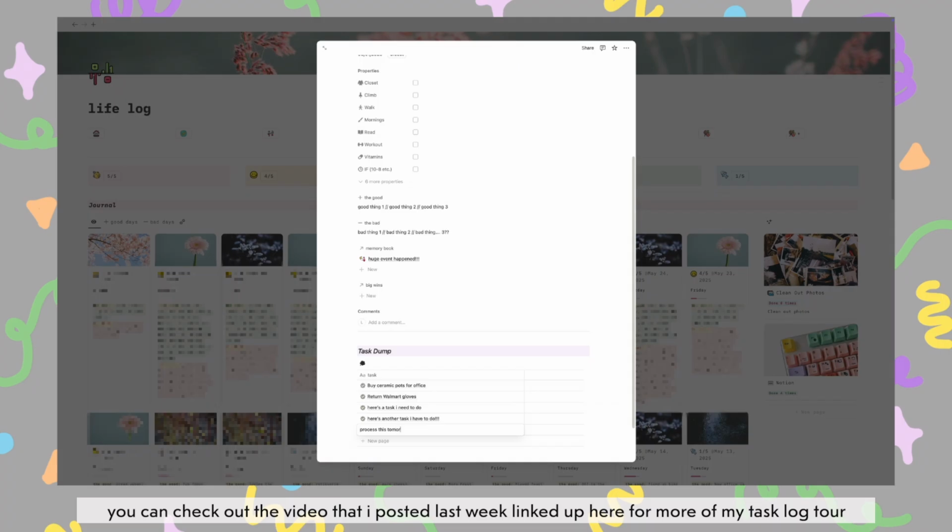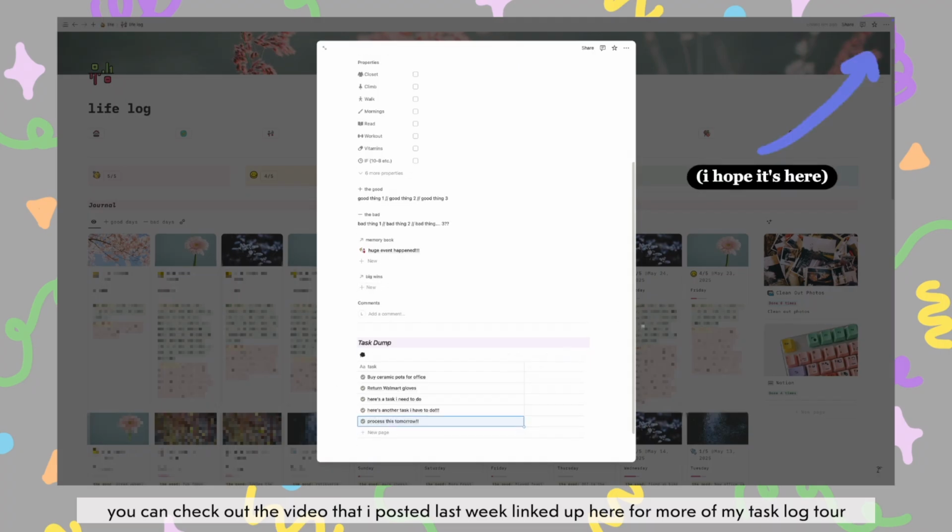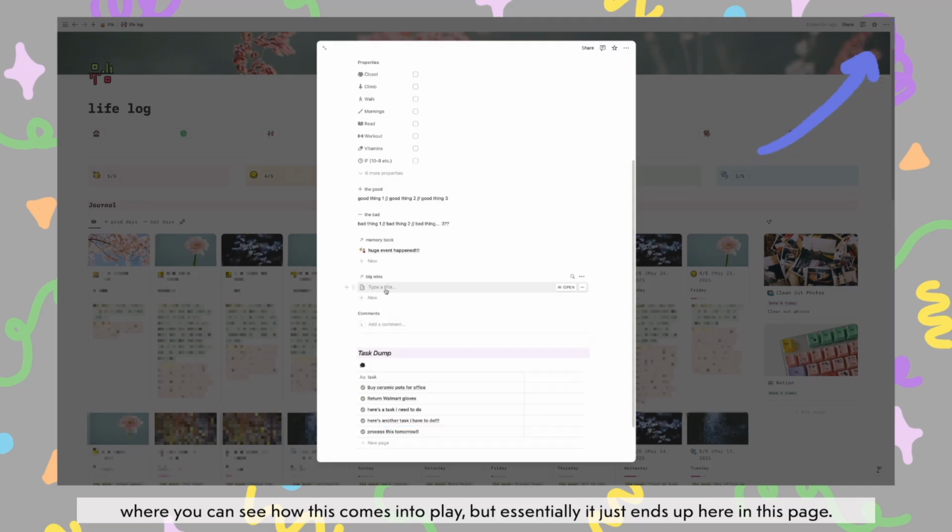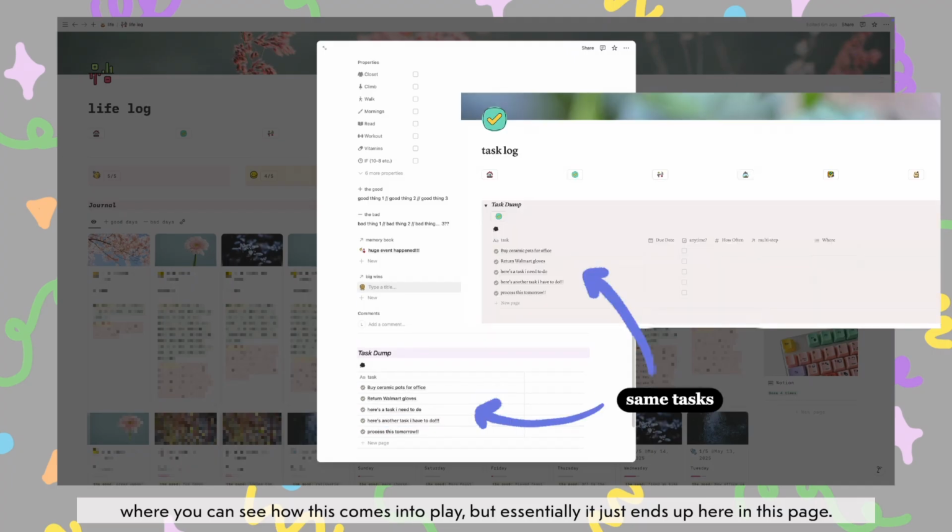You can check out the video that I posted last week, linked up here, for more of my task log tour, where you can see how this comes into play. But essentially, it just ends up here in this page. And that's the daily journal. So once that's done, I can close my phone and head to bed.